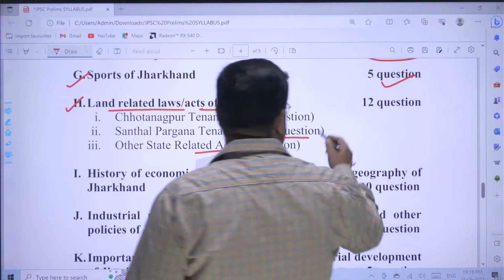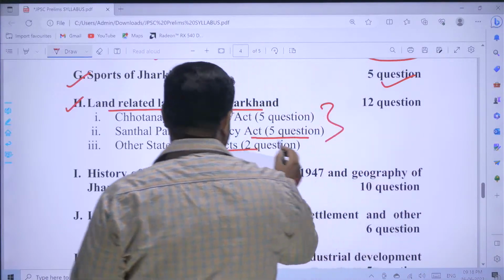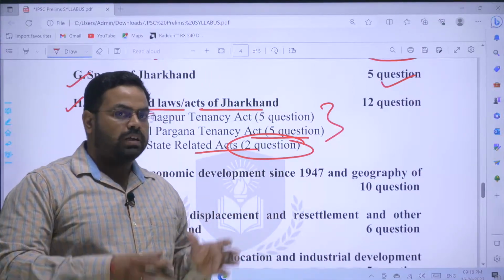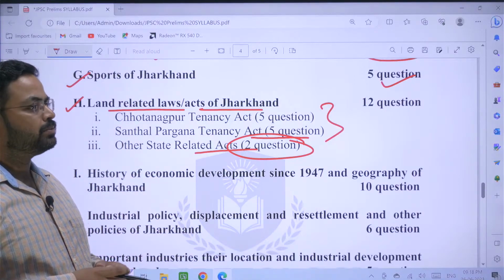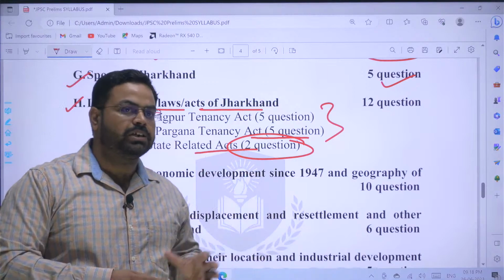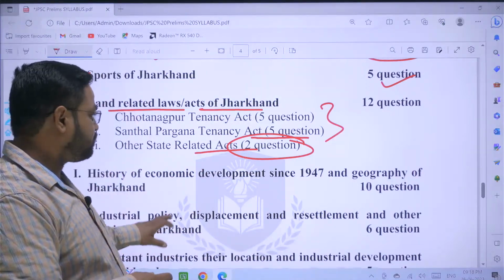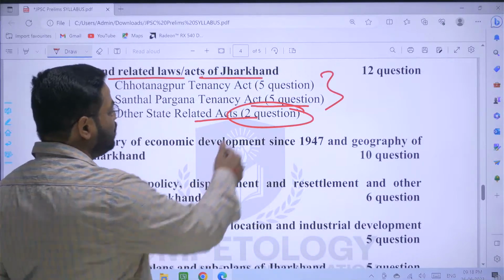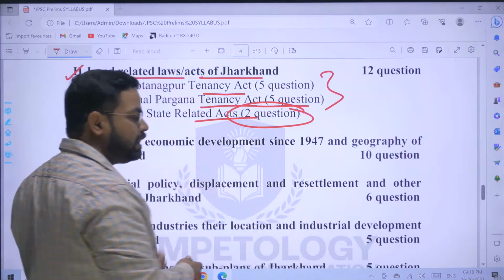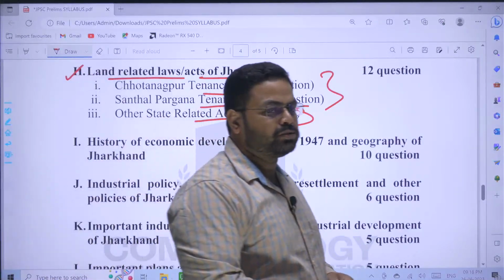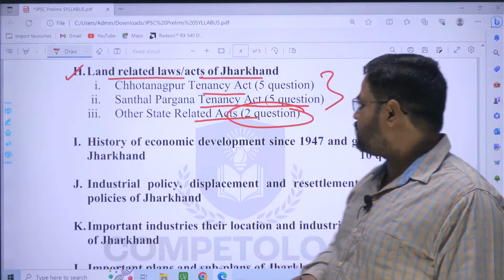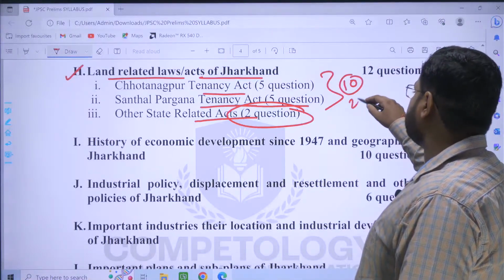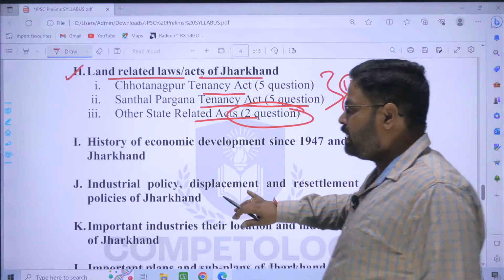Focus on these two and leave the other state related laws, because there is a large number of land related laws in the state itself, apart from the CNT and SPT, and if you run behind those, then you will lose on other topics. So it is better to focus on the CNT and the SPT, and the rest should be left apart, right? Here you can easily get 10 questions correct, that is of 20 marks. So it is better to go for the CNT and SPT.